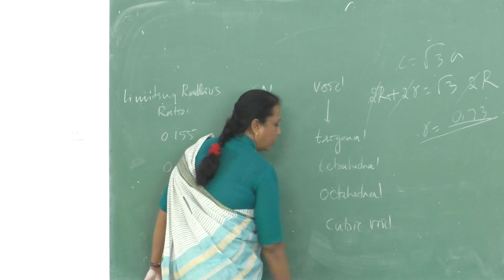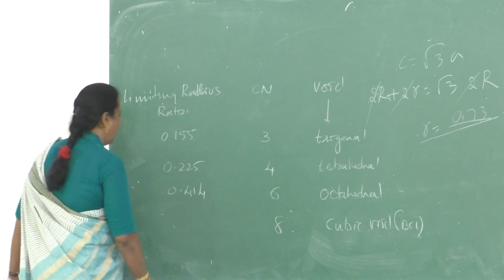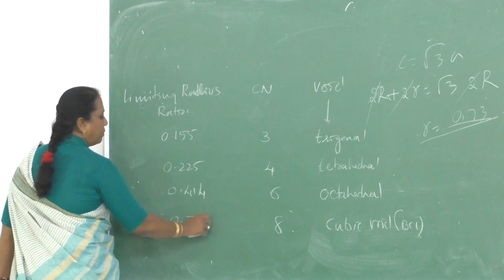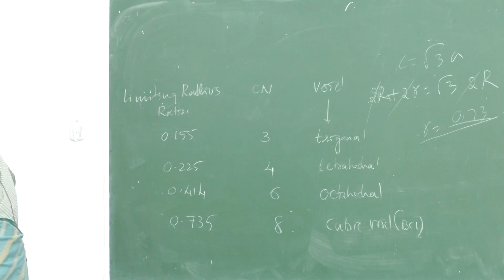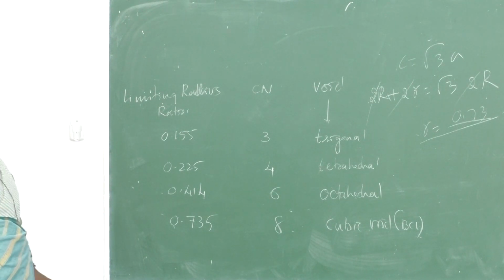For the cubic void, we call it BCC. 8 is the coordination number. What is the limiting value? 0.73. It comes to 0.735, and 0.73 can be taken. So these are the limiting values.